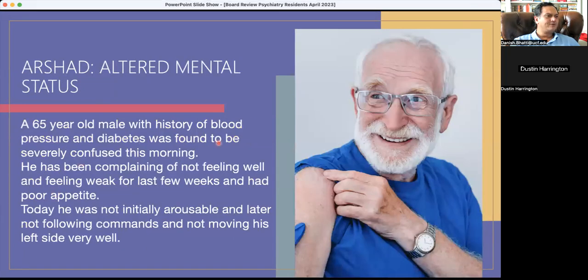65-year-old male with history of high blood pressure and diabetes found to be severely confused this morning, complained of not feeling well, not initially arousable, later not following commands, not moving his left side very well. Now, it most likely is not a stroke in the real world. Although the left side is not moving very well, it may be from the confusion. Often patients in confusion don't move one side more than the other. And the presentation is just too broad. Stroke is usually focal. Now, if confusion is going to happen from stroke, it's often a thalamic infarct, and often bilateral thalamic infarct.